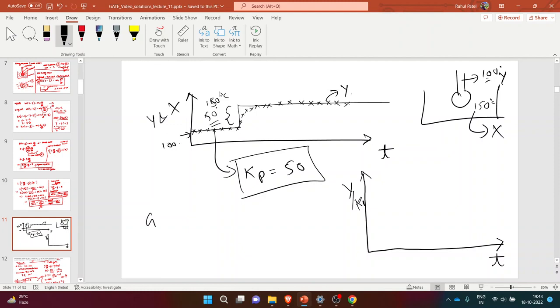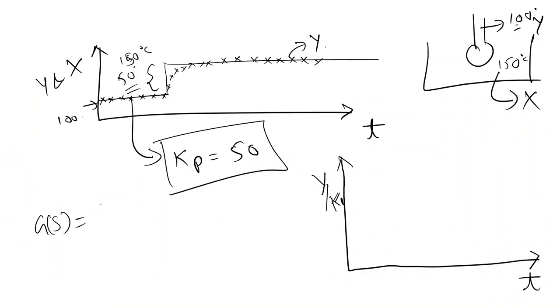As discussed in the earlier slide, see the transfer function, we derived it as G(s) equal to Kp upon tau s plus 1, and this is equal to Y(s) upon X(s). Now, in this case we are introducing a step change in the input, so the value of X(s) is changed suddenly.